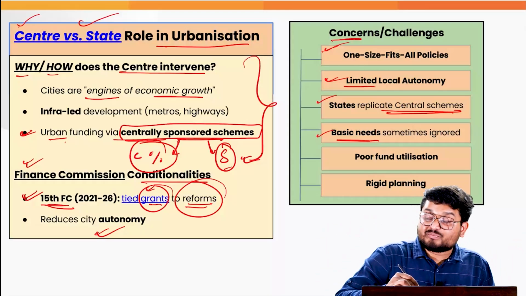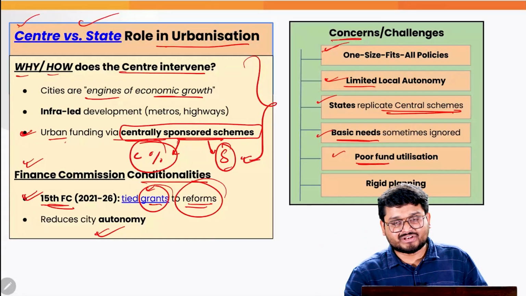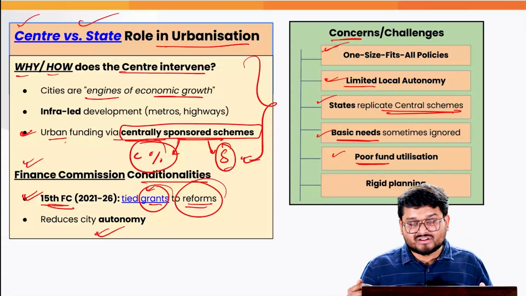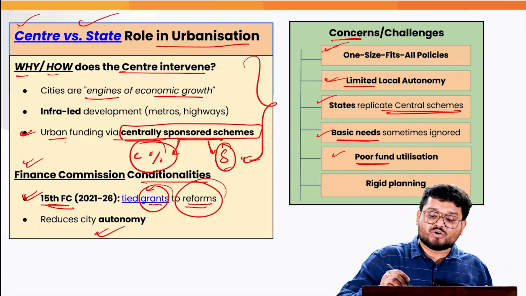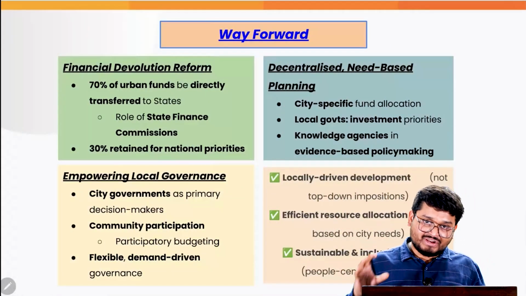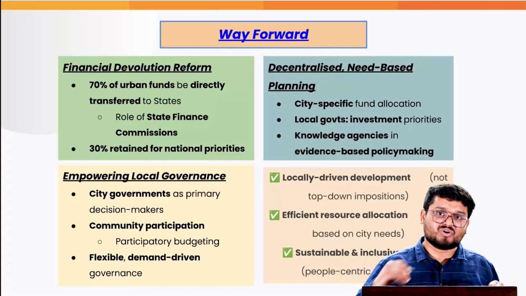And here this brings us to the next issue, that a lot of funds are wasted due to corruption, due to red tapeism, and also due to non-availability of expertise and skilled enterprises. And finally, we also have rigid planning which is set from the center itself. That is why we need a particular solution in this matter, which is proposed by the editorial author.